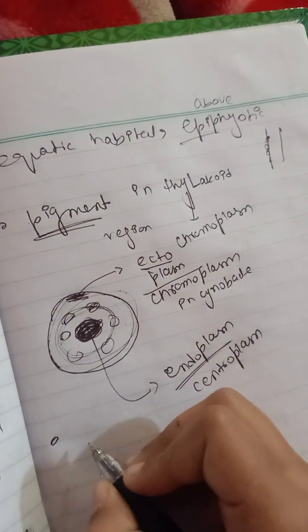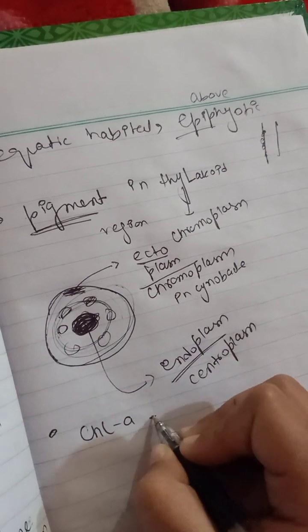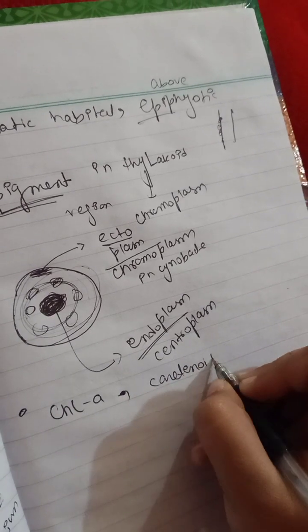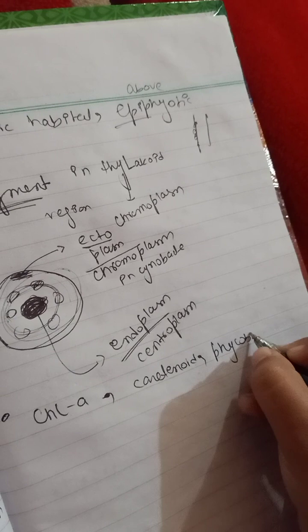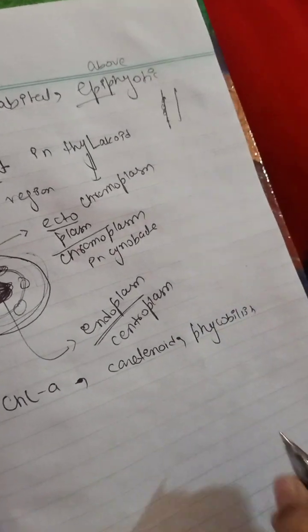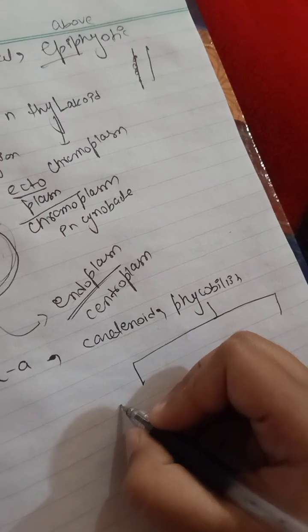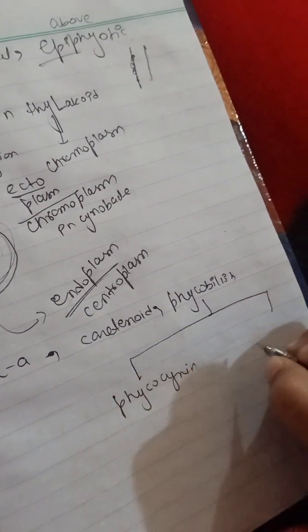As for the pigments, they contain chlorophyll A and carotenoid, which consists of the yellow pigments, and also phycobilin. What is phycobilin? Phycobilin is a pigment which consists of phycocyanin and phycoerythrin.